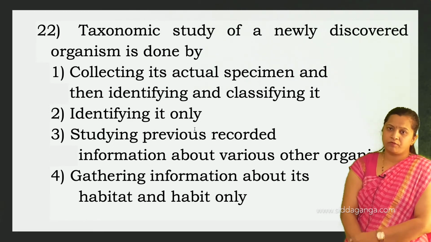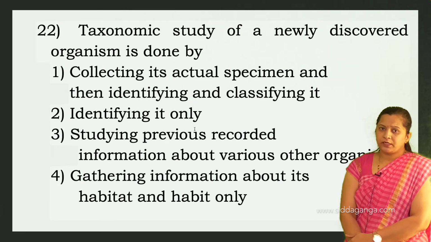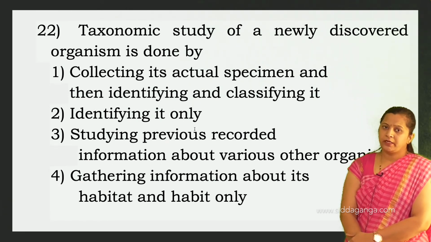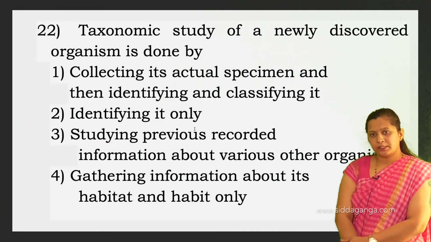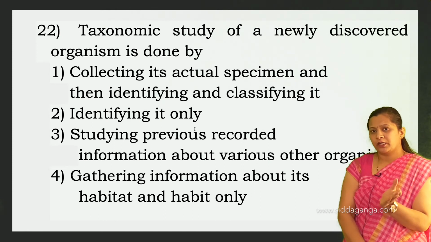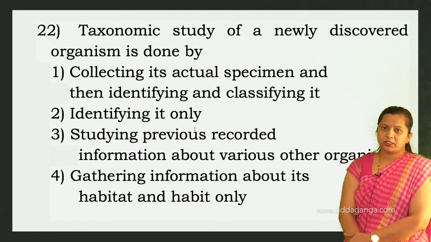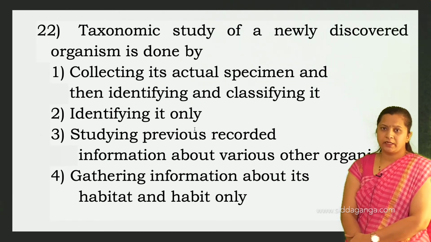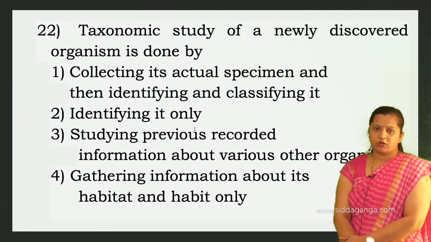So for taxonomical study, the first thing one has to do is collect its actual specimen, then it is followed by the identification of that collected specimen, and after identification, it is classified. So the first option is correct. The second option, only identifying it, is wrong.